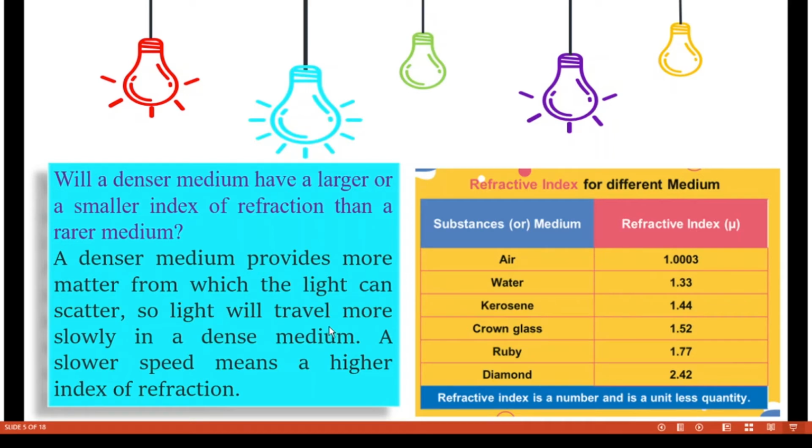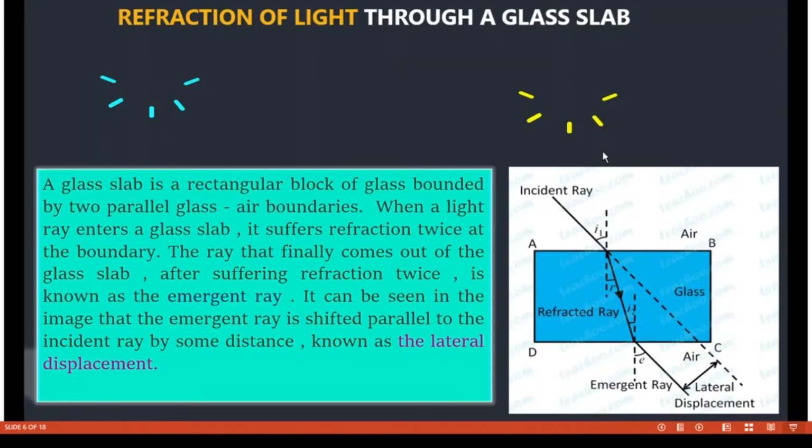We already know that a slower speed means a higher index of refraction. From the previous formula, mu equals c by v, where c is a constant, the velocity in the medium is in the denominator. So as the speed decreases, the refractive index increases.